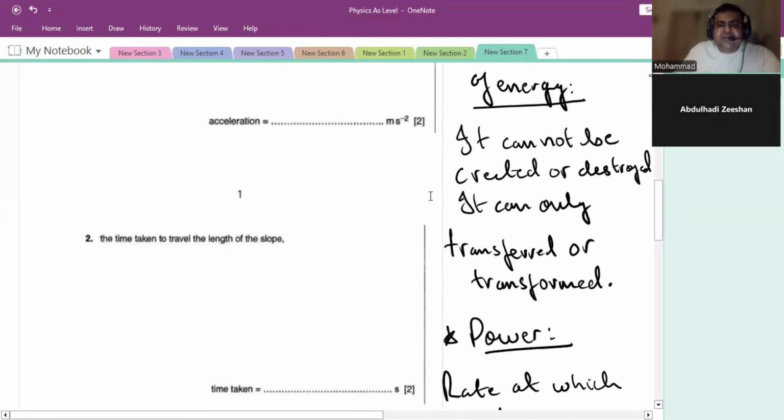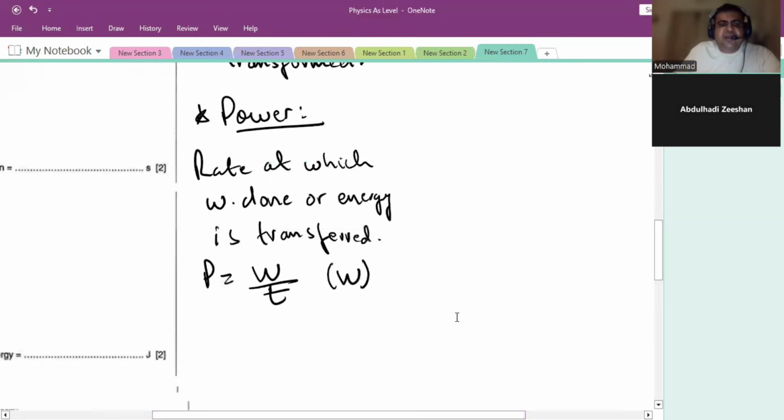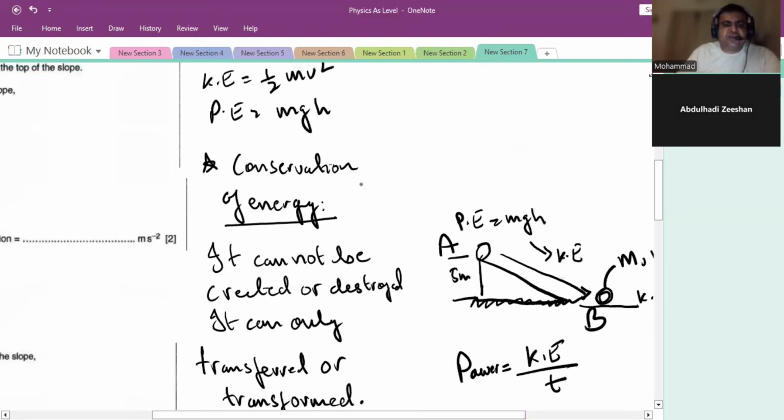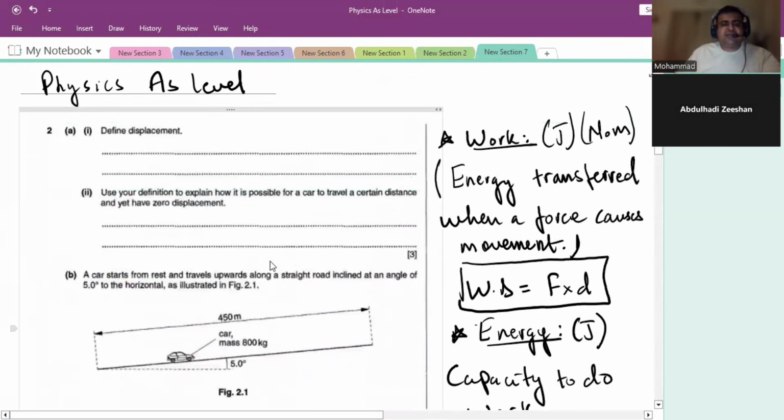So these are the basics of work, energy and power. The critical part is that sometimes we can get questions on conservation of energy, where we have to apply this concept. I will discuss this topic in detail later on. But right now, what I want you to look at is this past paper question.